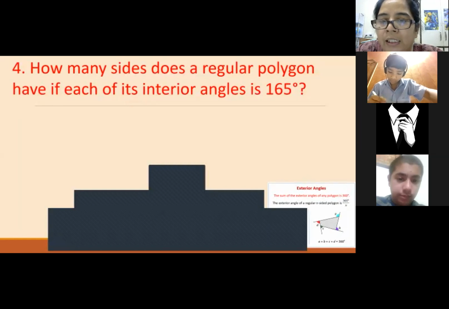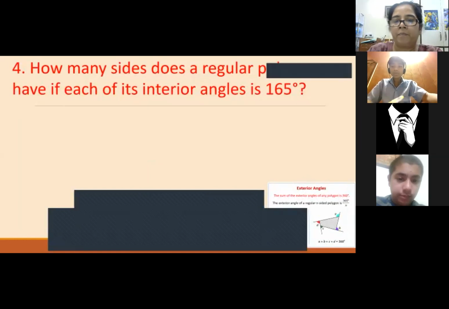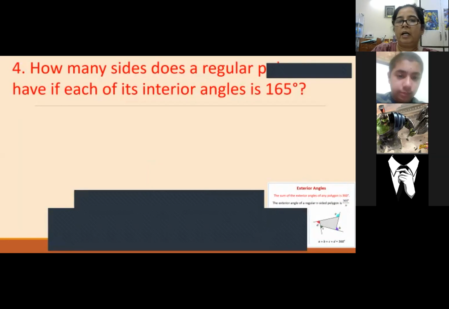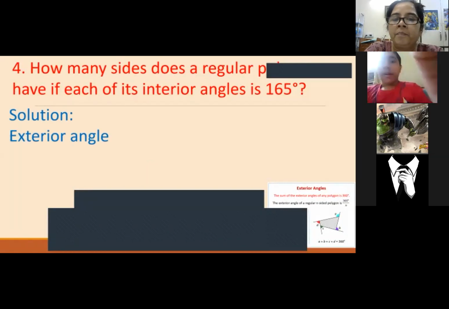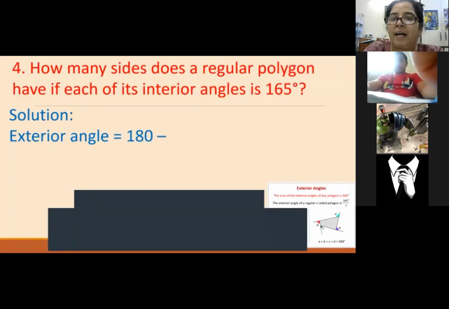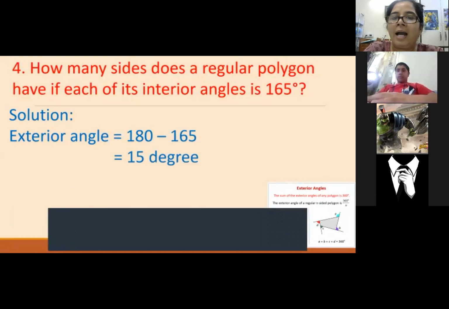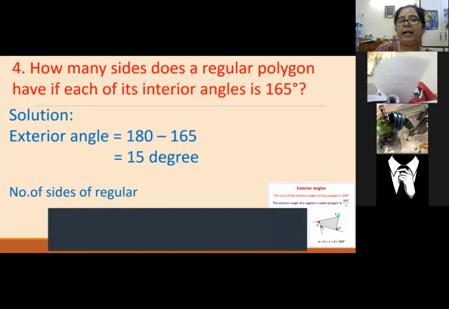Because the sum of exterior angles is fixed, not the interior angles. You should know the reason why we are finding the exterior angle. We are finding the exterior angle because the sum of exterior angles is fixed. If I find the exterior angle, I need to subtract 165 from 180. I will get 15 degrees. Now I can divide 360 by 15 to get the number of sides. That is 24.